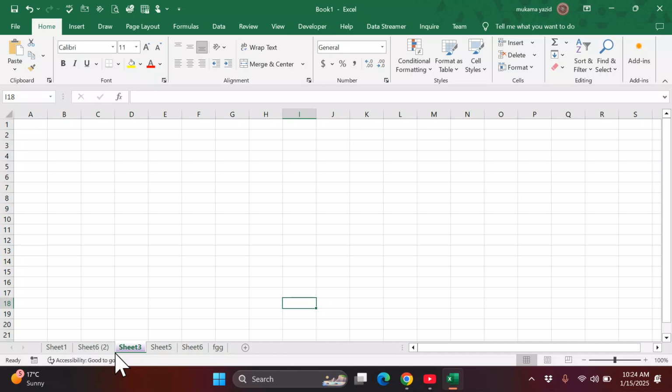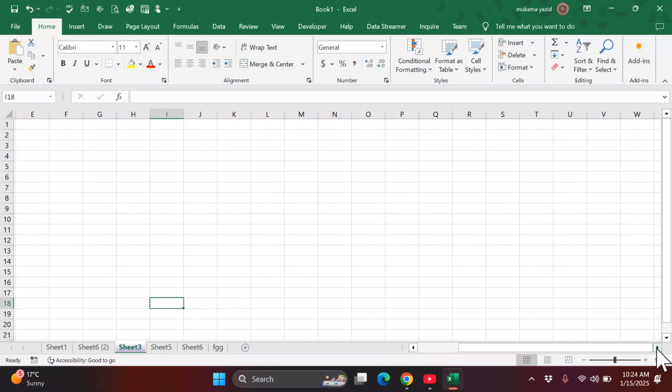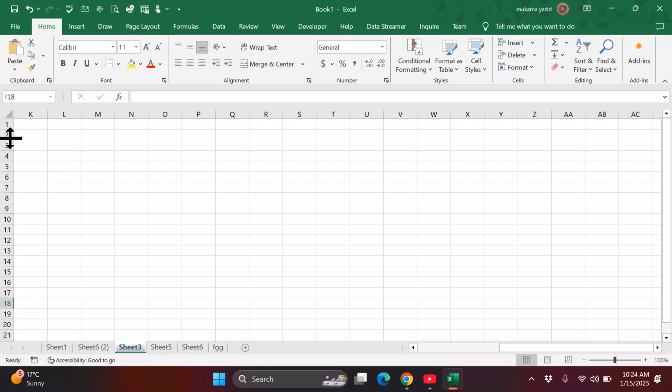Next, we're going to talk about the layout of this Excel. We will talk about this scrolling bar. We have a scrolling bar which is horizontal. If some of my information is not visible, I can use this scrolling bar to navigate.